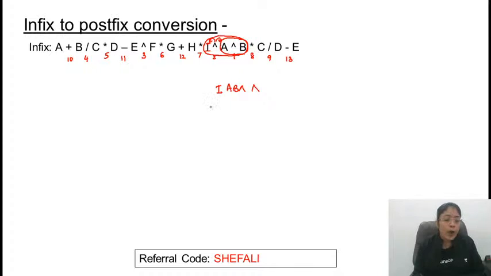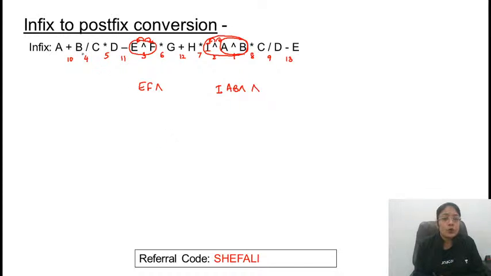So this is now one complete unit. For this operator, this is operand 1, this is operand 2. So this comes out to be EF exponential. 3 is also over.